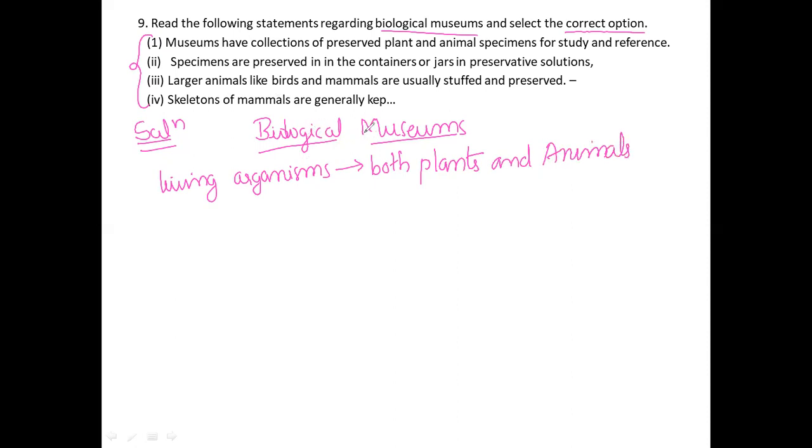Either it may be botany or zoology. So both plant as well as animal. Because they are asked very clearly here, biological museums will include both plants as well as animals. Just you have to remember.